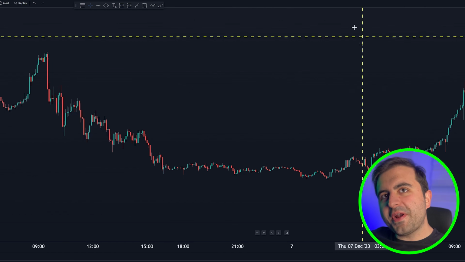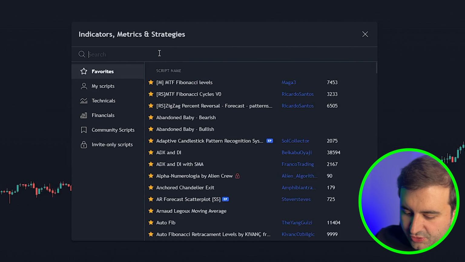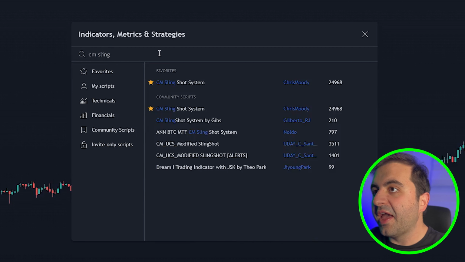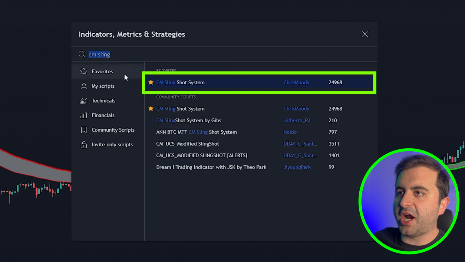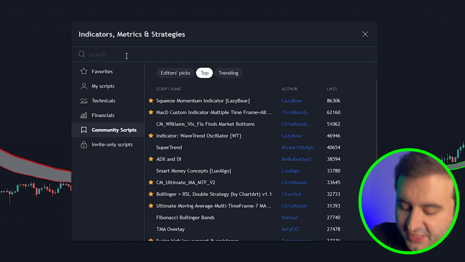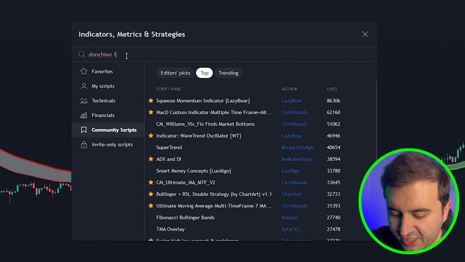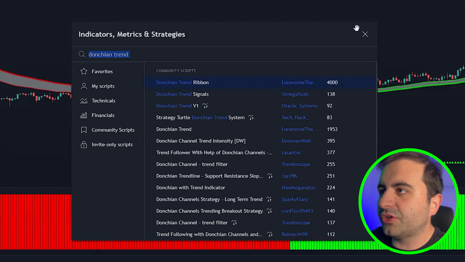Like always, open up your empty TradingView chart and head over to the Indicators tab. Then search for CM Slingshot and you will see the indicator from Chris Moody. Click that to your chart. Our second indicator is our confirmation indicator, which is called Donchian Trend Ribbon. This is one of my favorite indicators. Click that to your chart.